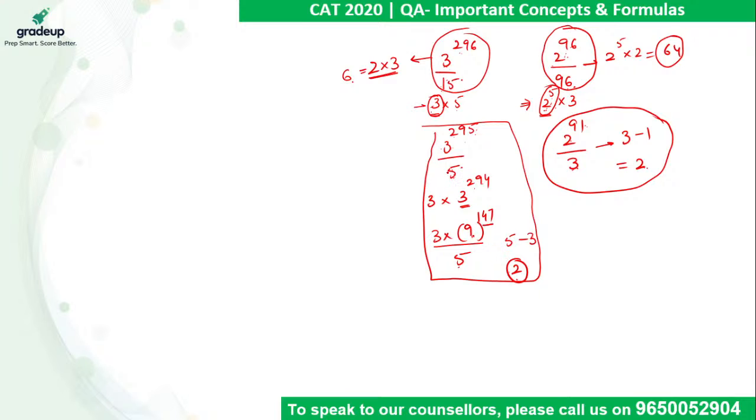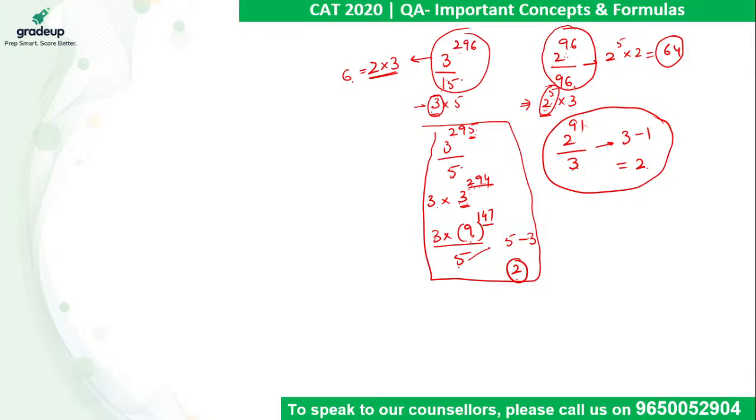So if I want to do square, my power should be even, which is not in this case, so I separated one 3. Leftover is 3 raised to power 294, so then we can go for squaring in this case. 3 square is 9, so half the power, because we are going for square, it becomes 147. Now after this, 9 gives me a remainder of minus 1 into 3 is minus 3.